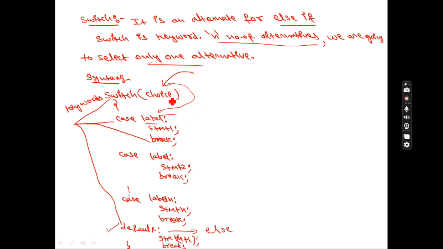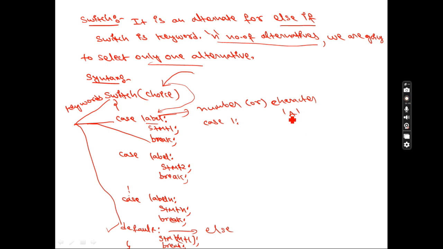So remember. Sir, in place of label, what can you write? You can write numbers, or you can write a character or alphabet. If you are writing a character, it should be enclosed in single quotation marks. If you are writing a number, for example, you write case 1 colon.